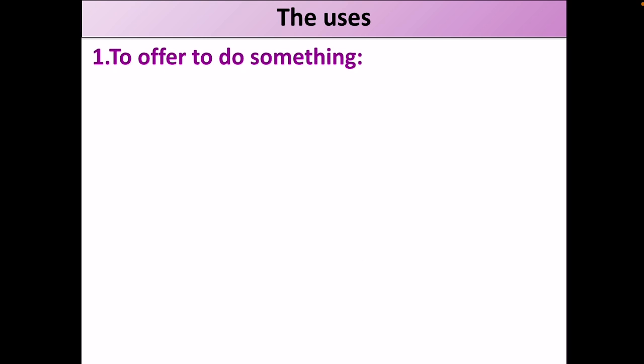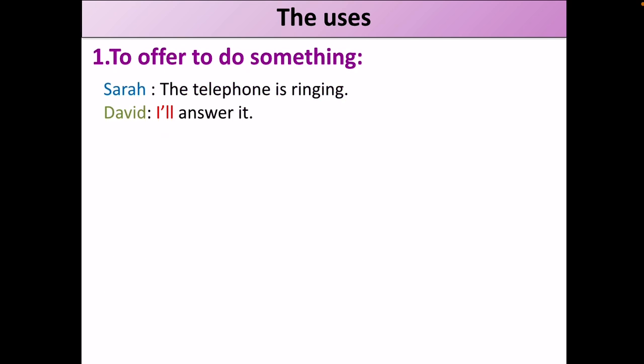For example, Sarah: David, the telephone is ringing. David: I'll answer it. So here David offered to answer the phone. So we use the future simple tense. The telephone is ringing. I'll answer it.